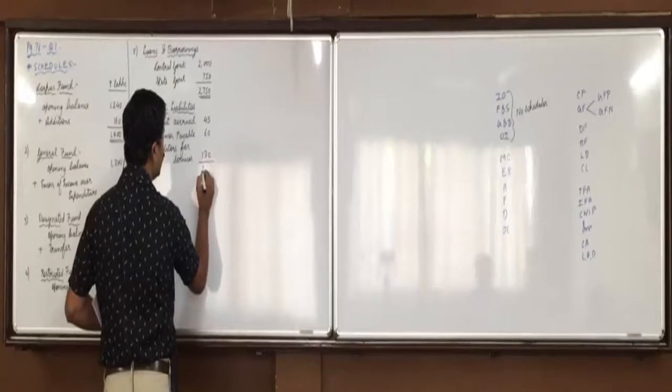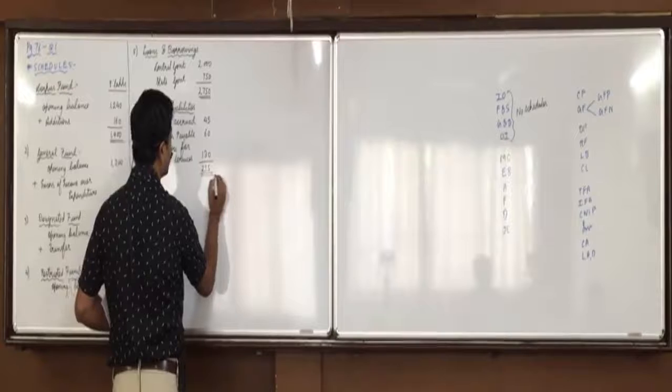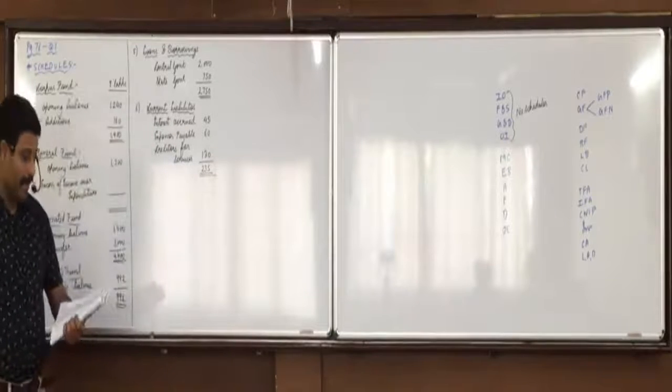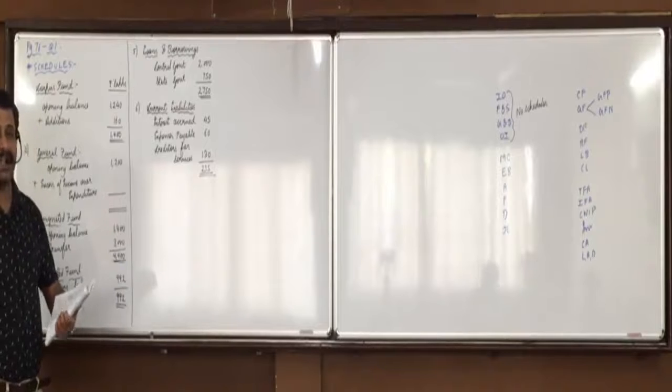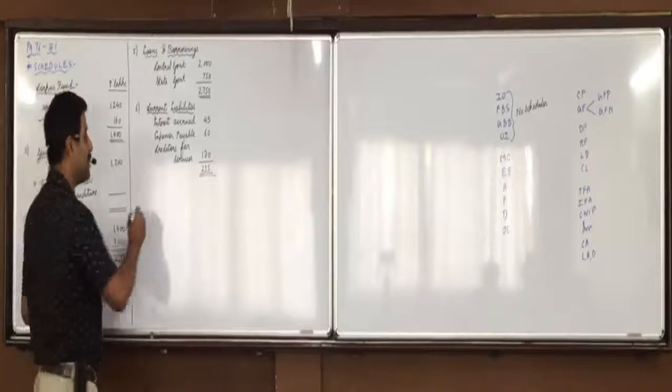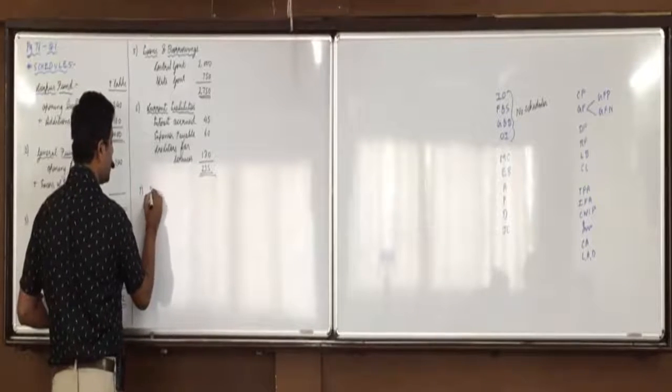So 130, 190, 235. Any other item of current liabilities is not there, okay? So liabilities are all done. Now in assets, first we have tangible fixed assets.